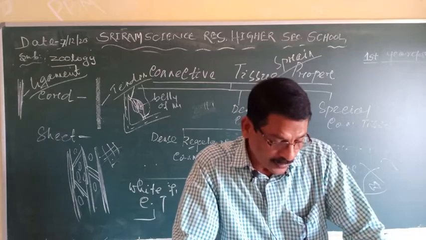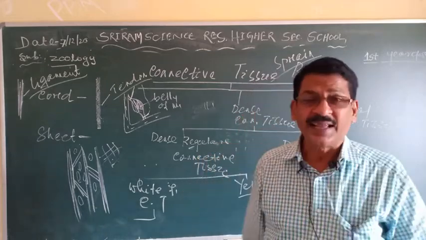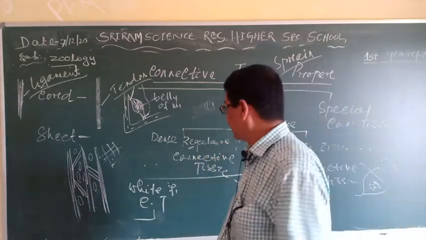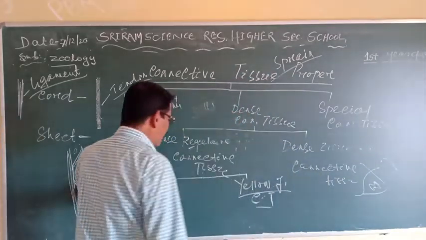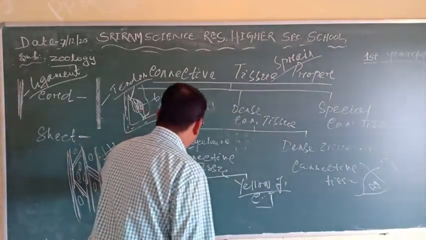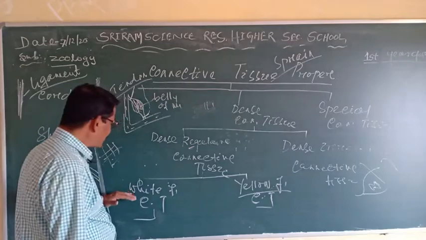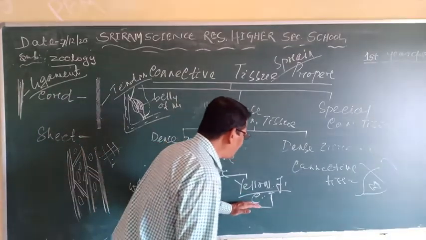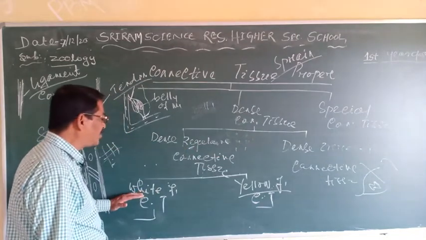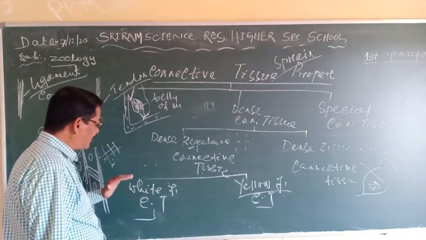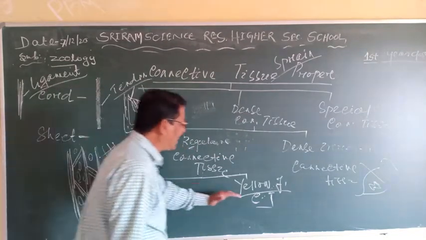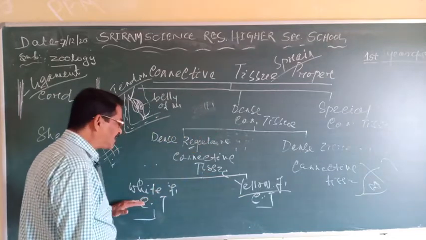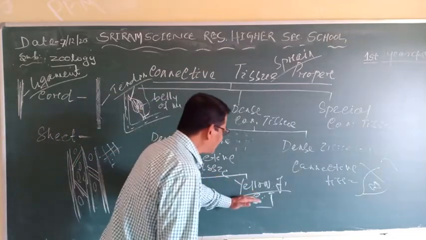Then you come to the dense irregular connective tissue. This is all about the dense regular connective tissue. Under the dense regular connective tissue, it is of two types: white fibrous connective tissue, yellow fibrous connective tissue. White fibrous connective tissue is a rigid one, and it appears in two forms.